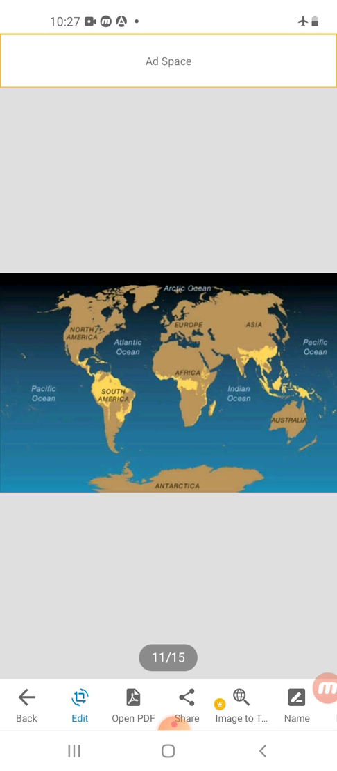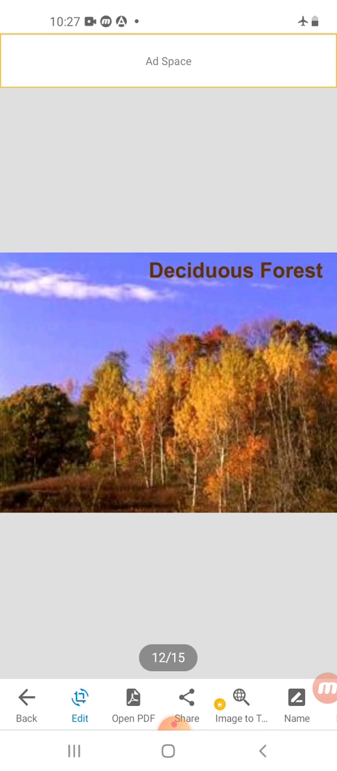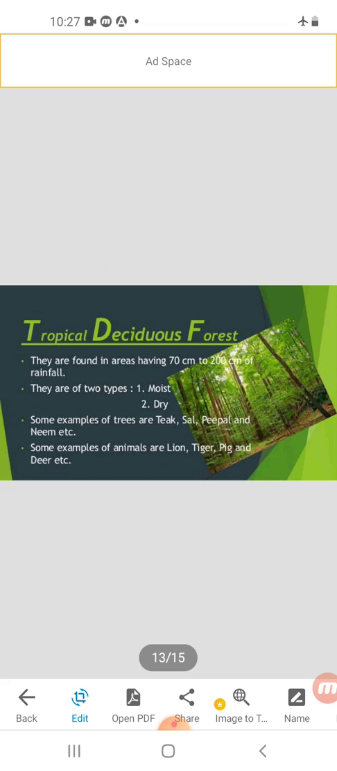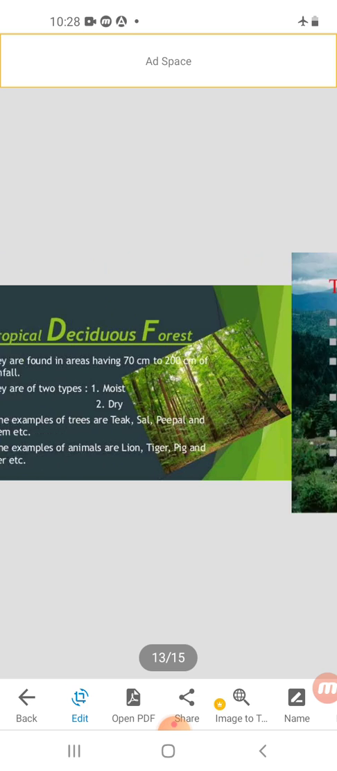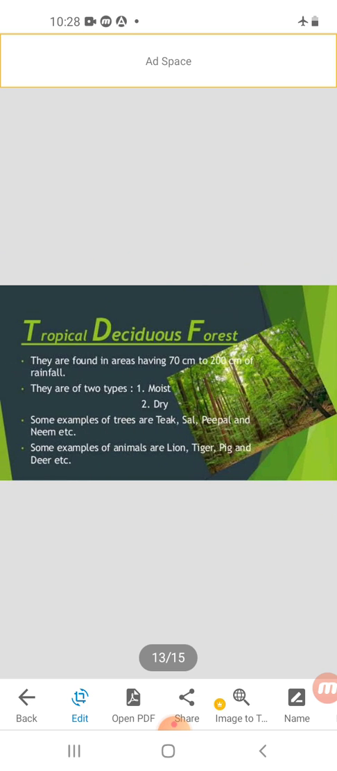Okay, now we are discussing about the tropical deciduous forest. Generally, tropical deciduous forest thrives between 10° north to 23½° north and 10° south to 23½° south latitudes. This forest belt receives moderate rainfall. Moderate means mix 50-50. Okay, moderate rainfall, and these trees shed their leaves in dry season.